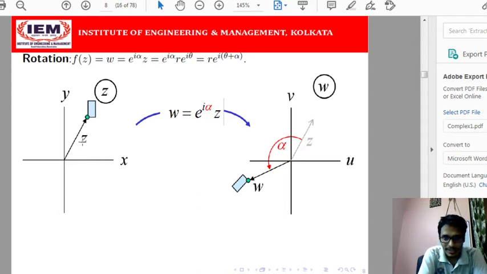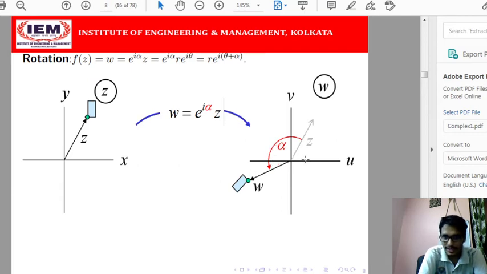So what we are getting here? That is the initial position of z, which is r e to the power i theta. That means this angle is theta, because we know that theta is the angle made by the positional vector of this point with the positive x-axis, which is our u-axis. Now this is rotated again by alpha amount in the positive direction, that means in the anti-clockwise direction. Then your position will be w.